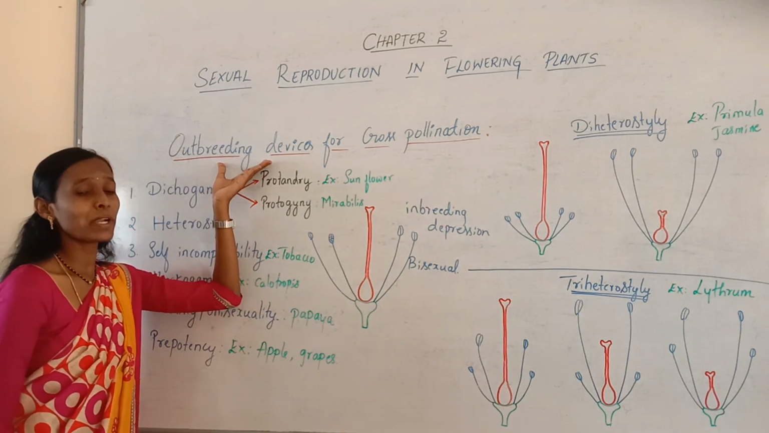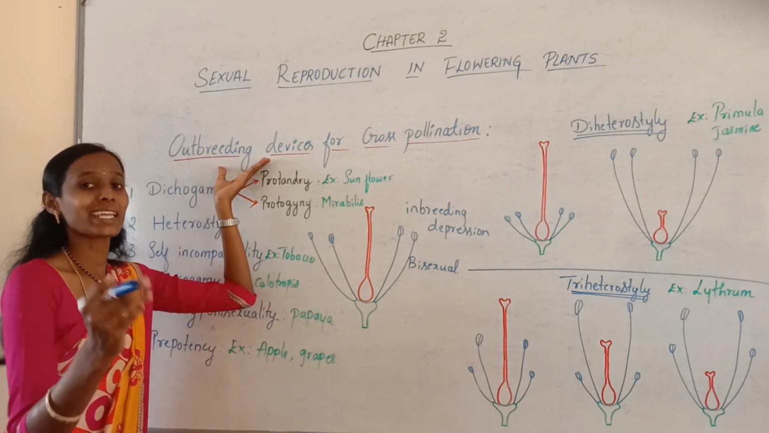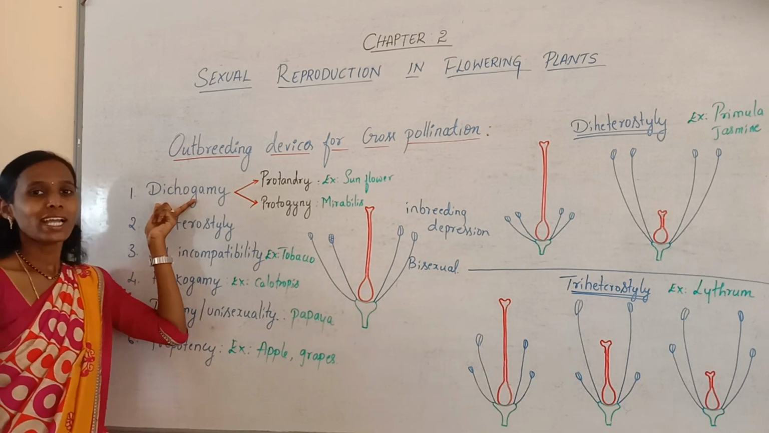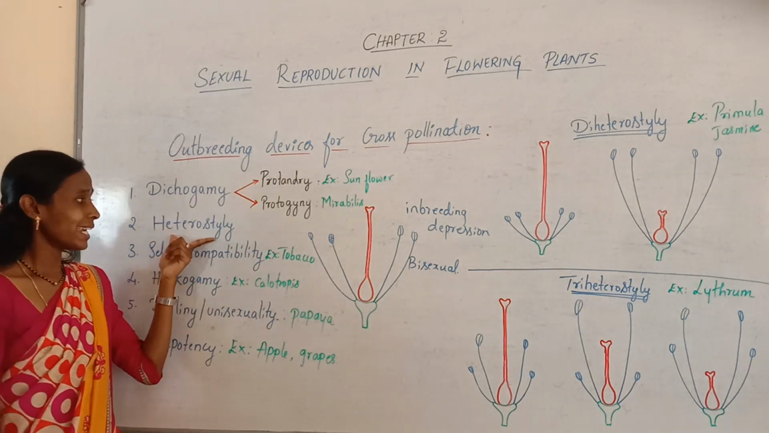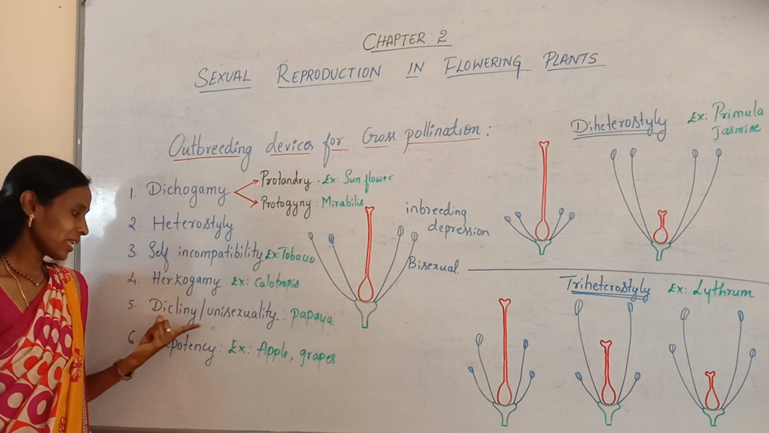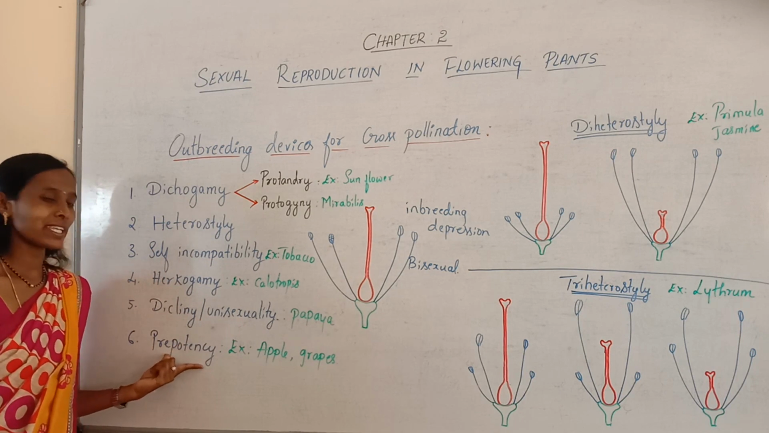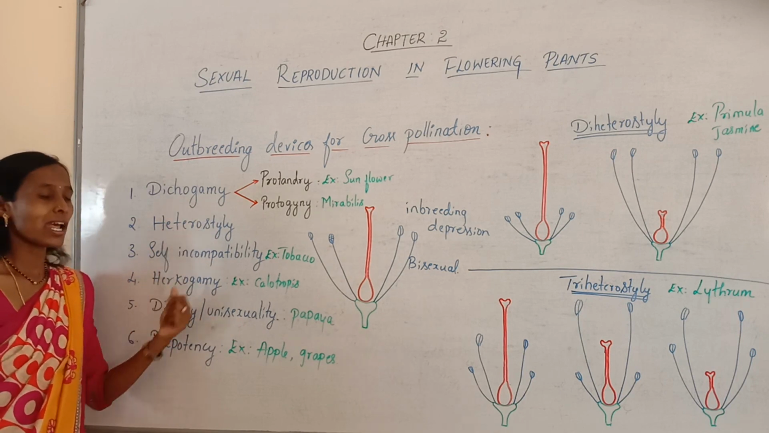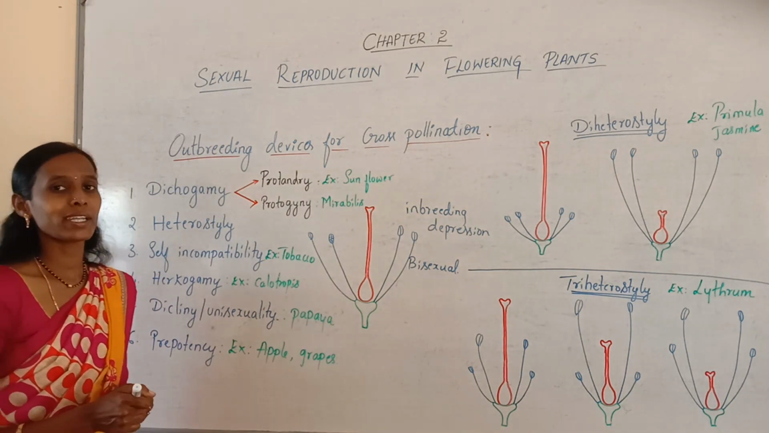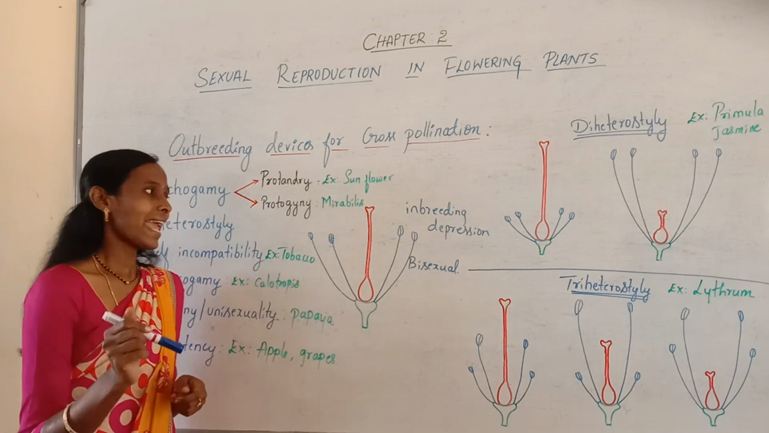Then which are the outbreeding devices which discourage self-pollination and encourage cross-pollination? These are the devices, namely dichogamy, heterostyly, self-incompatibility, hercogamy, dicliny, also called unisexuality, and lastly prepotency. These are the outbreeding devices which are very important from the point of view of your examination.